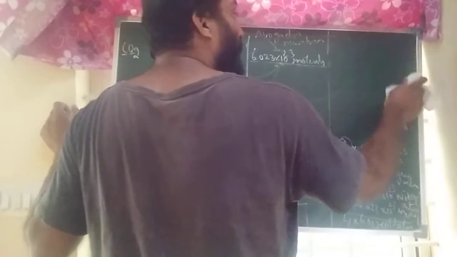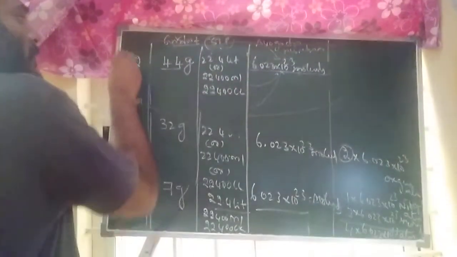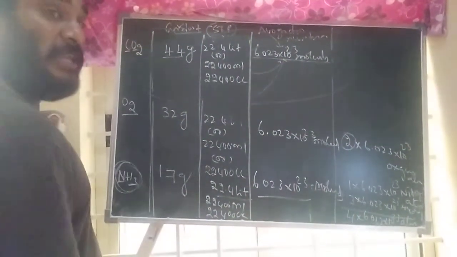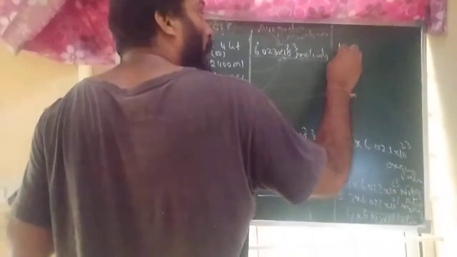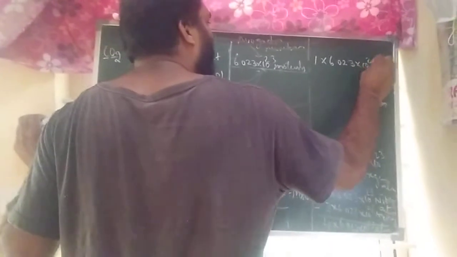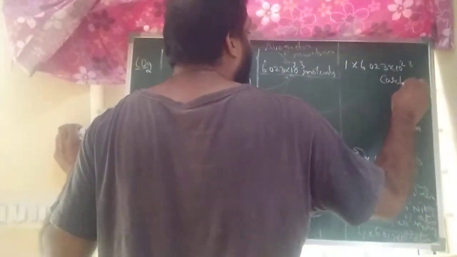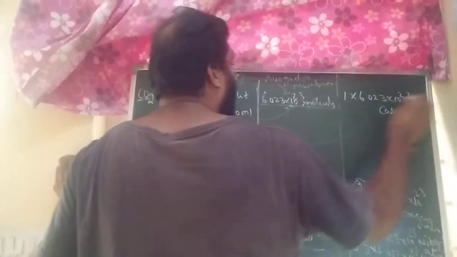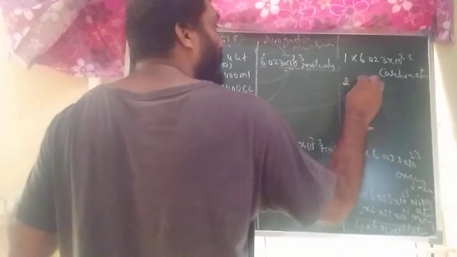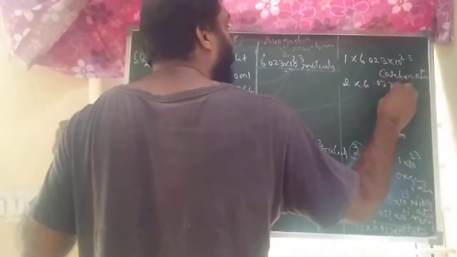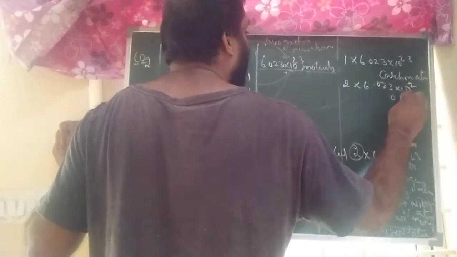In terms of atoms, what should you write? 1 mole of carbon dioxide contains how many atoms, they will ask. That time, 1 into 6.023 into 10 to the power of 23 carbon atoms and 2 into 6.023 into 10 to the power of 23 oxygen atoms.